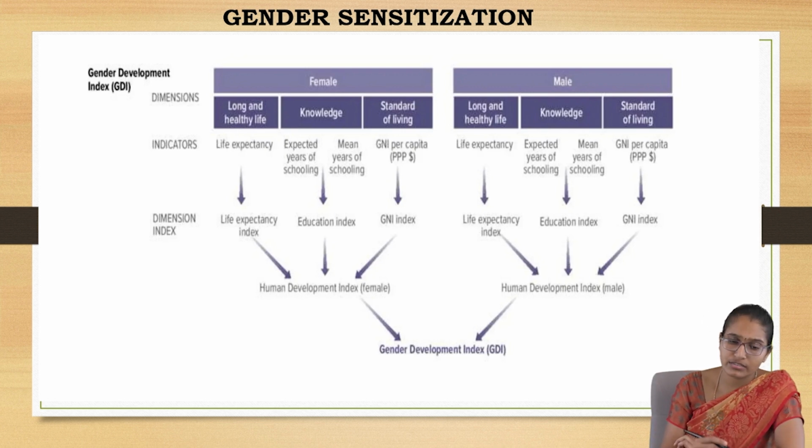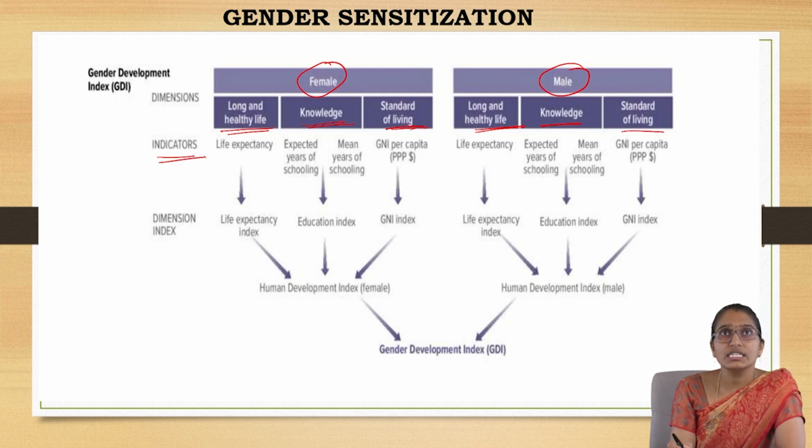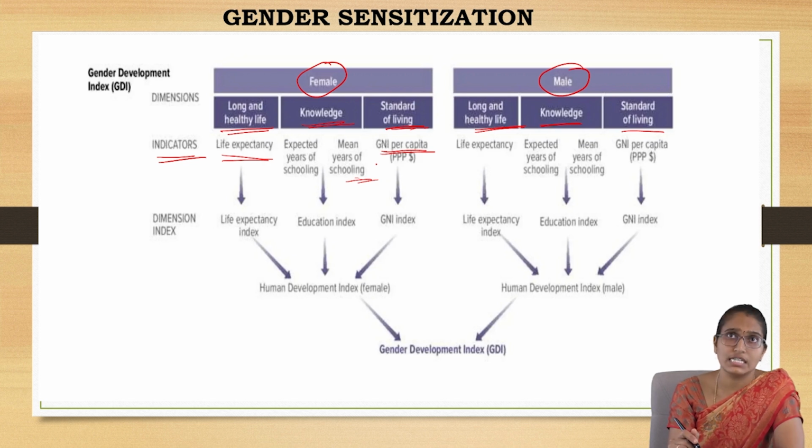Just now we discussed that this GDI takes the study of both genders, female as well as male, with respect to three key factors: health, knowledge, and standard of living. The same way for men: health, knowledge, and standard of living. So these are the dimensions. The indicators include life expectancy at birth; knowledge is nothing but expected years of schooling and mean years of schooling; and the standard of living means gross national income per capita.